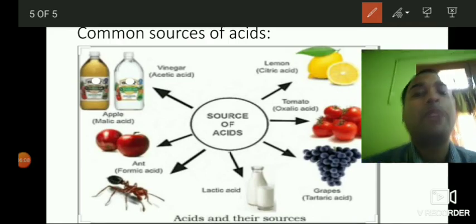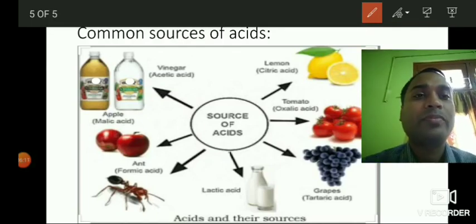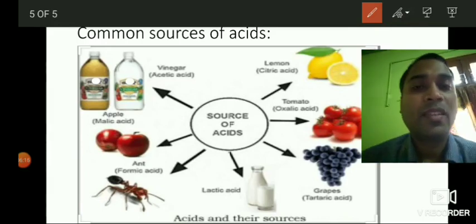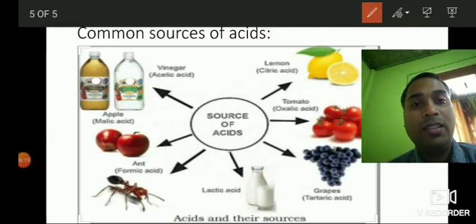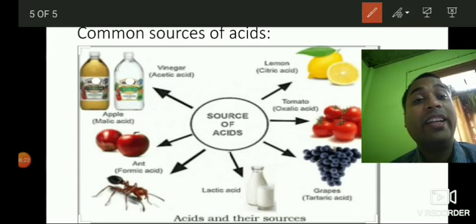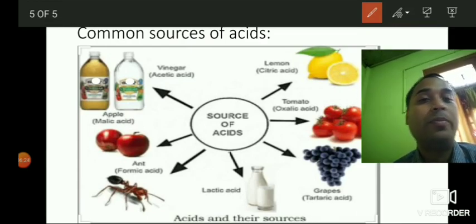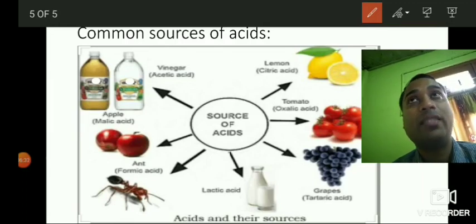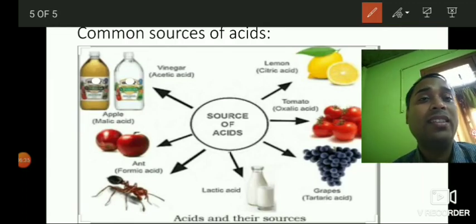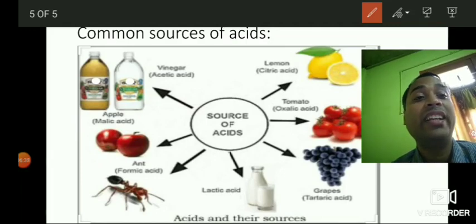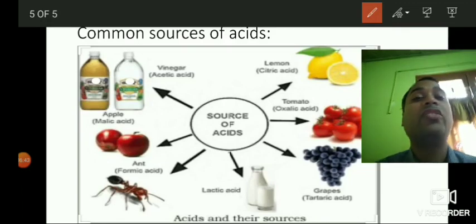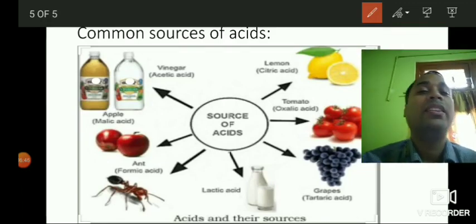We'll discuss those types in the upcoming class, and also how indicators can detect easily whether a solution is acidic or basic. So indicators are mainly substances that can indicate whether a solution is acidic in nature or basic in nature. Those indicators we'll study in the next class.